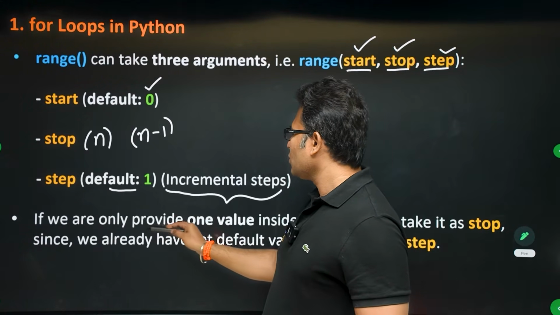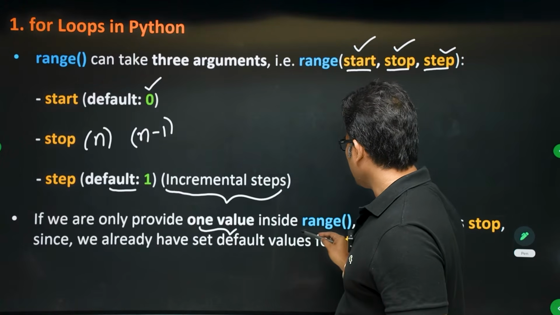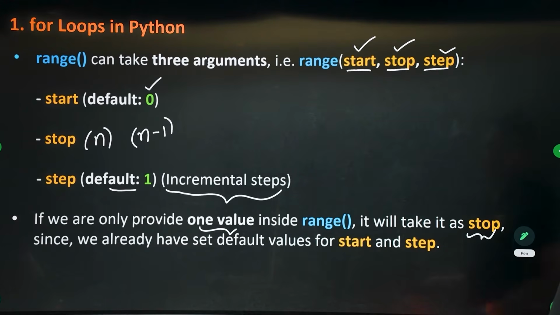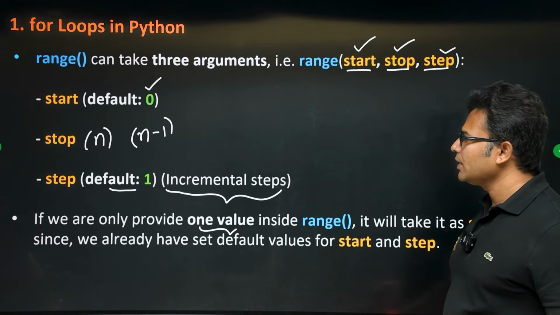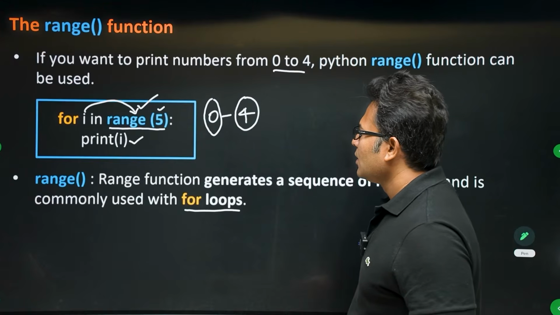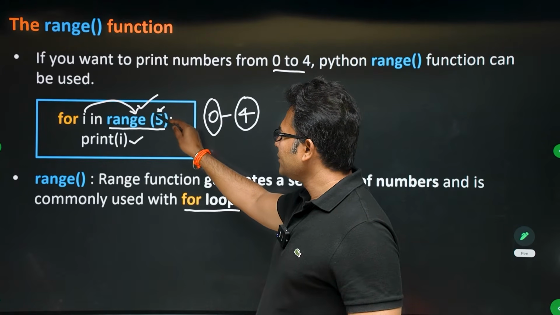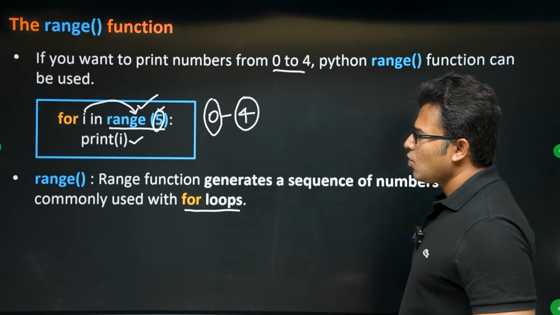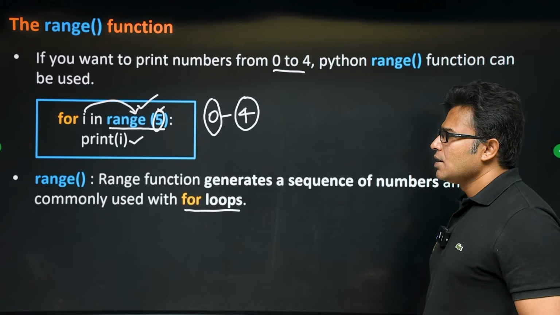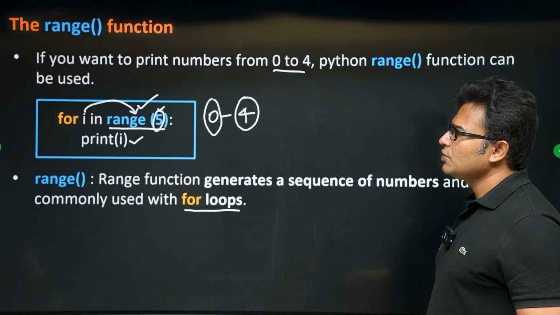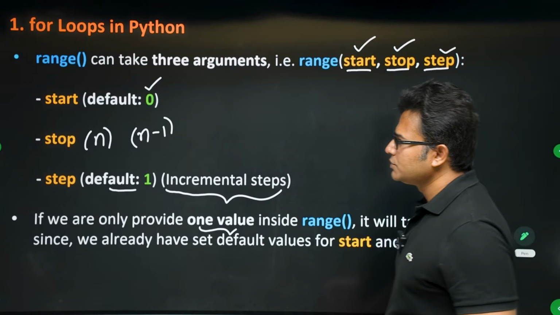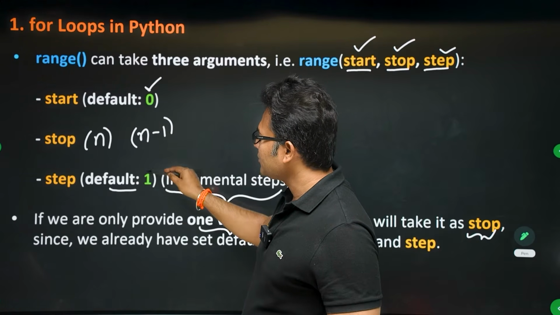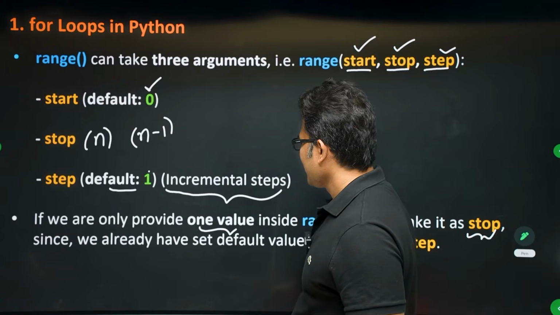If we are only providing one value inside the range, it will take it as stop. When you provide only one value, as in range of 5, it will take it as stop. Now what happens to the start and step? Start will be 0, step will be 1. So when you don't specify anything for start and step, start will be 0 and step will be 1.